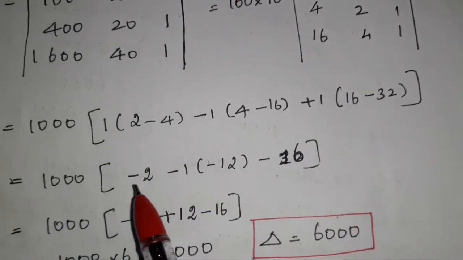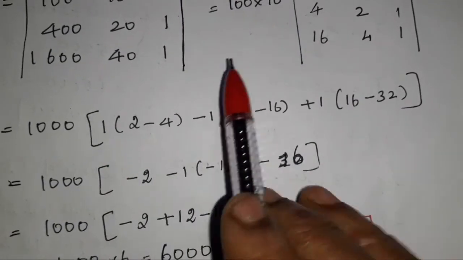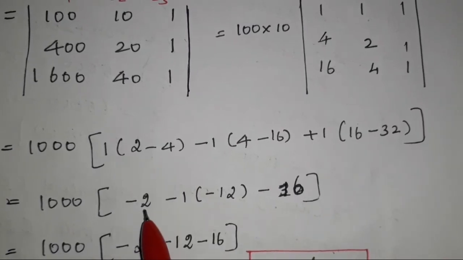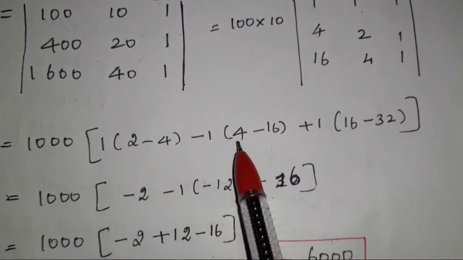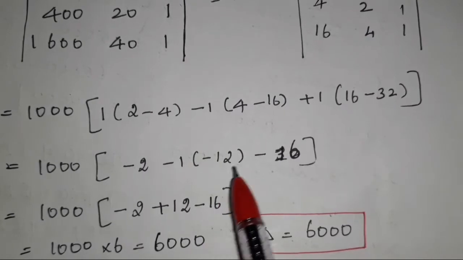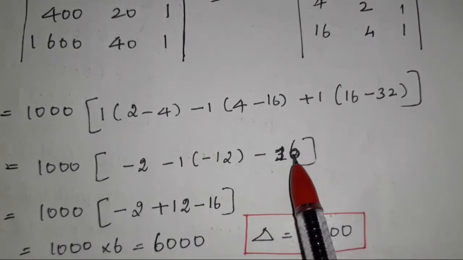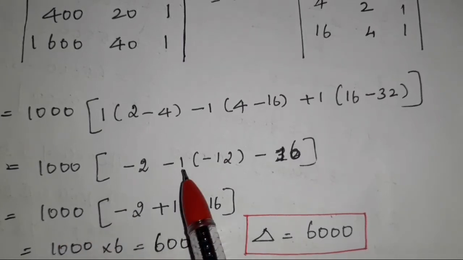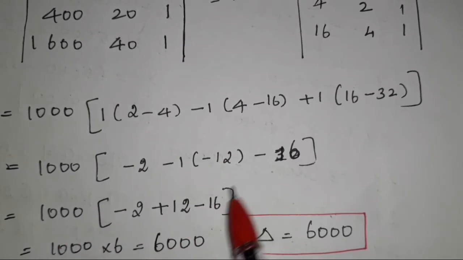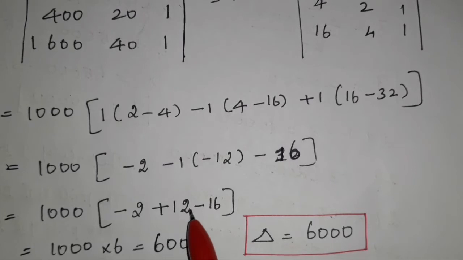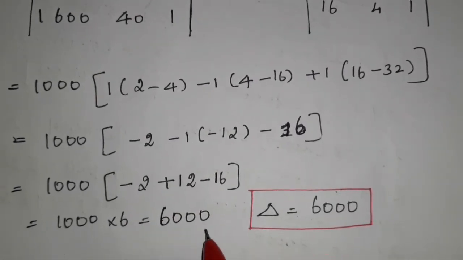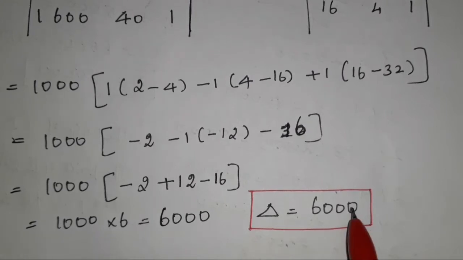Minus 32. Now 10,000, because 100 into 10 is 1000. 1000 into 2 minus 4 is minus 2. Minus 1 into 4 minus 16 is minus 12. Again 16 minus 32 is minus 16. After simplification, 1000 into minus 2, minus into minus plus 12, here minus 16. You subtract and add, add and subtract, we get 1000 into 6. Now we get 6000. Therefore, delta equals 6000.